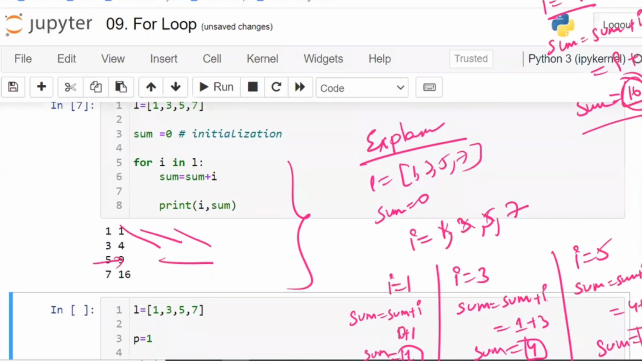I want I and sum also, separated by a comma. That is I value, sum value. I value, sum value. 1, 1, 3, 4, 5, 9, 7, 16.